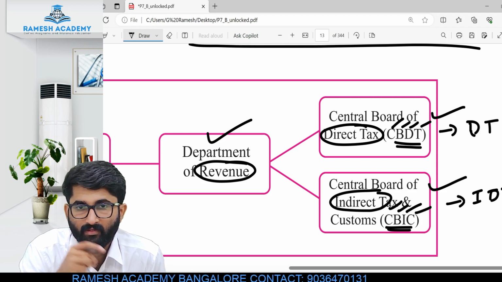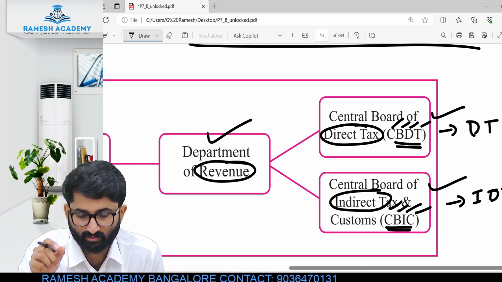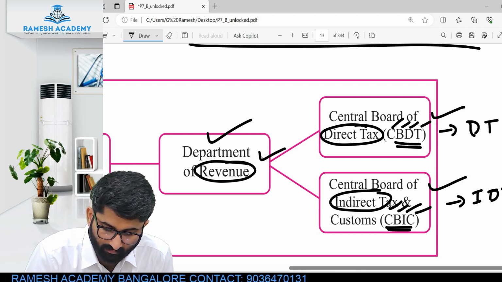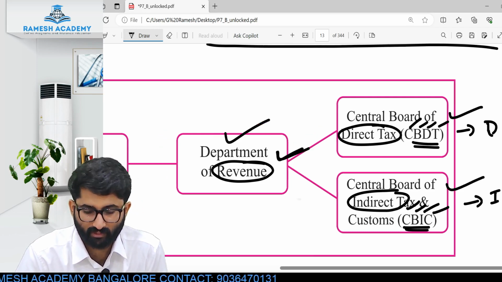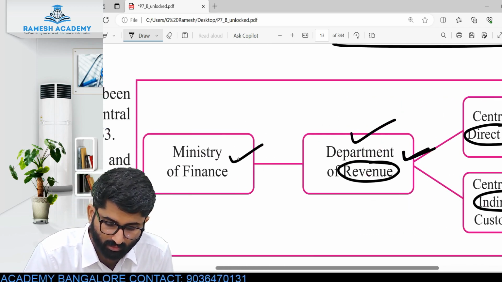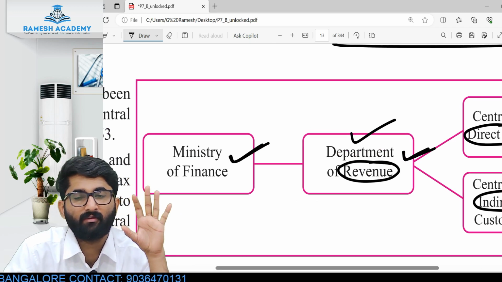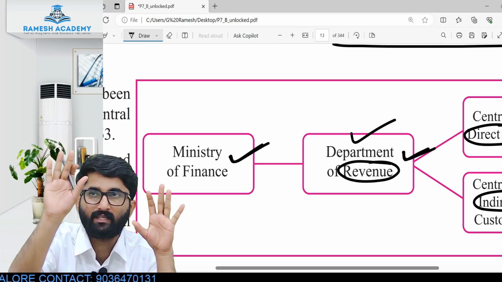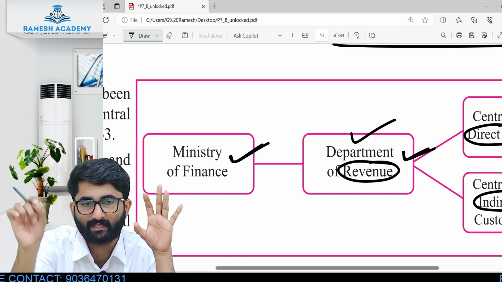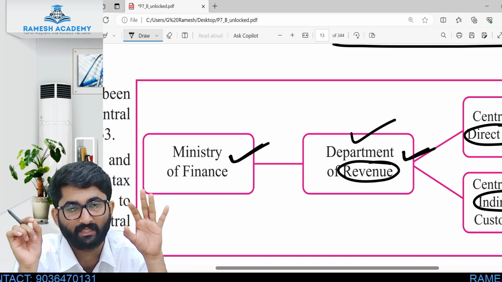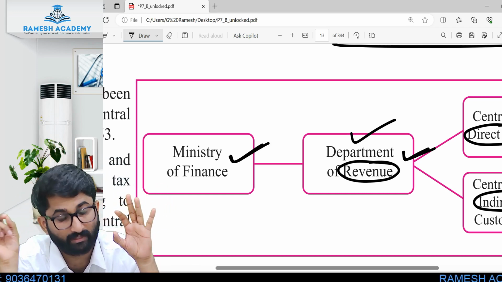Clear? Direct tax is also there, indirect tax is also there. Now the Department of Revenue, and finally that amount goes to the Ministry of Finance. So the Ministry of Finance will take care of direct tax and indirect tax. All the provisions related to direct tax are given in CBDT, Central Board of Direct Taxes.